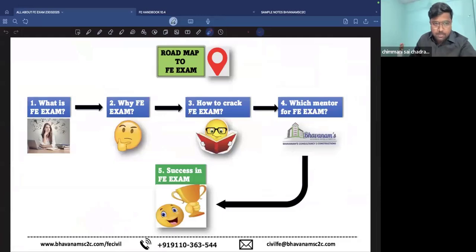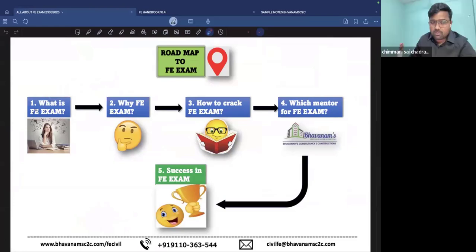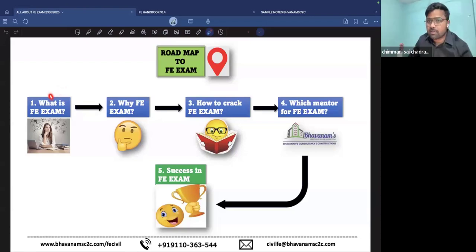Okay, coming to the topic, what is the FE exam? Does anyone know what FE is? Why are you writing FE? Fundamental engineering. That's good. So why should we write it? What are the benefits? Okay, job purpose. Yes, it will increase your chances of getting jobs. And why should we write the exam and how to crack the FE?